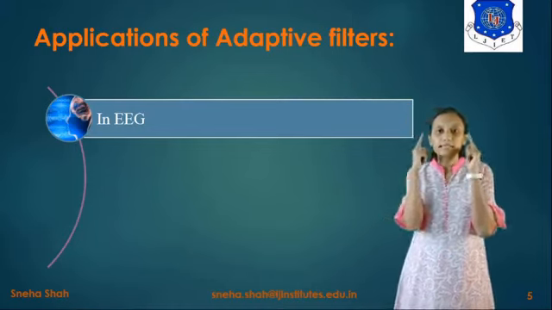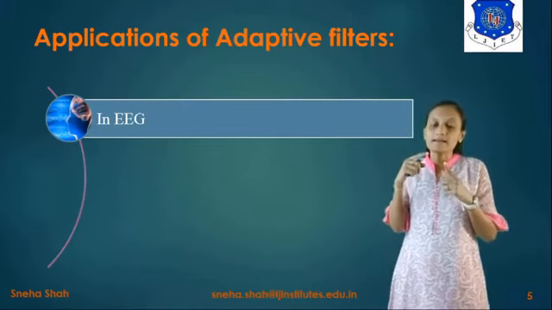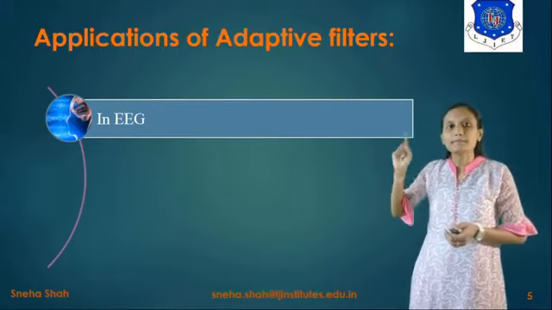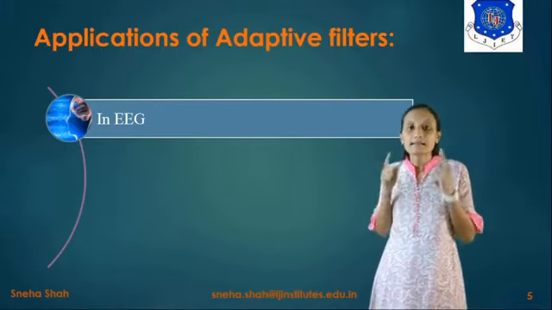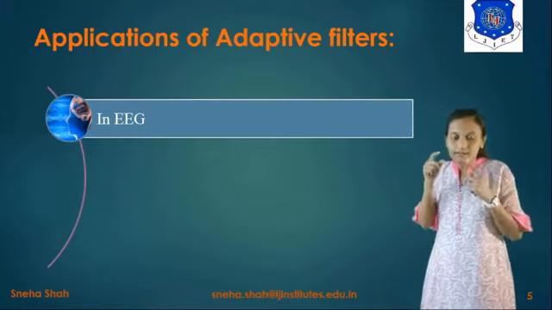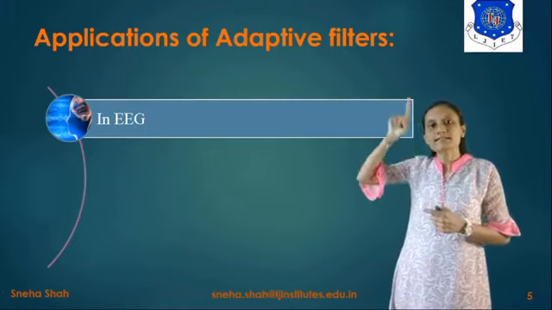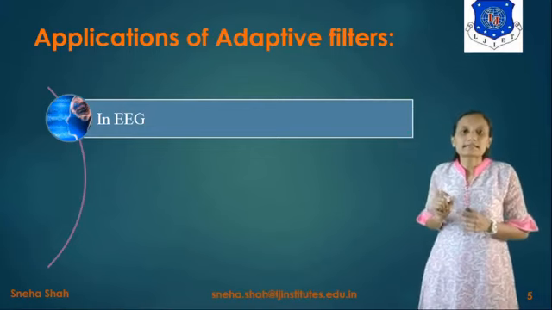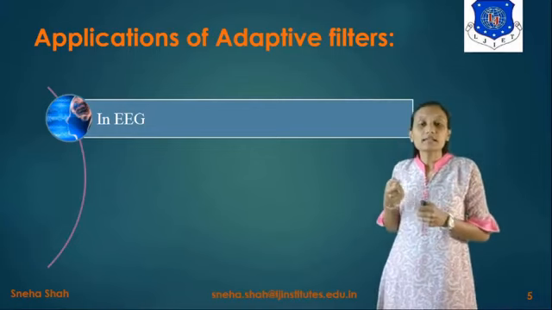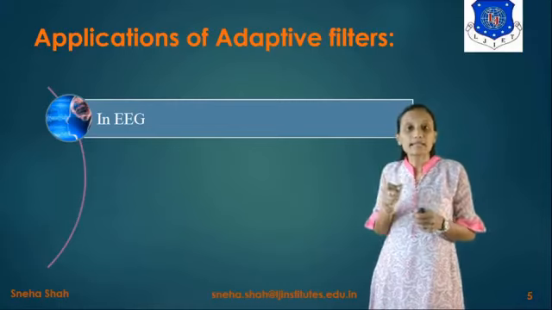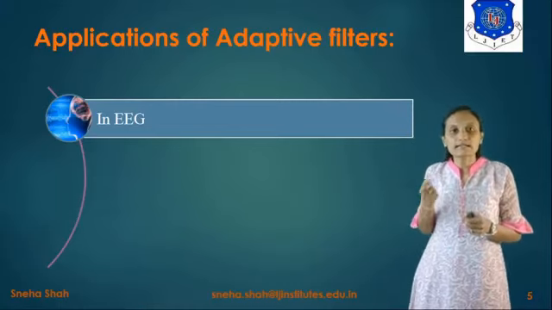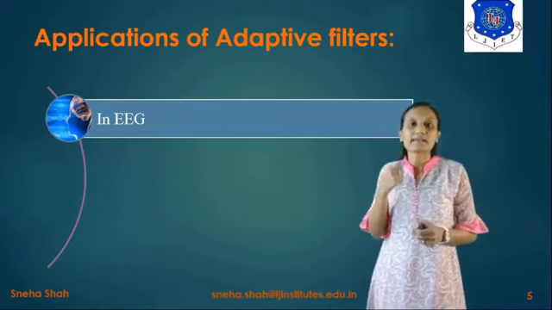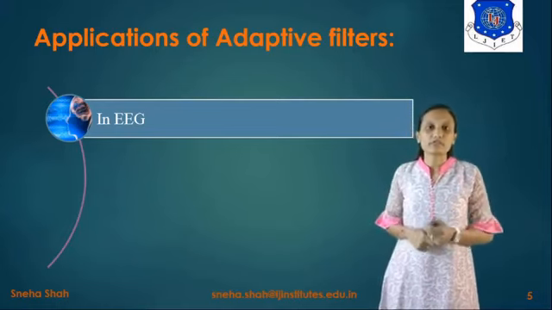So for that, suppose electrodes are connected over here and we have to see the movement of the signal of the brain, right? But as the electrodes are connected over here, because of blinking of eyes, it will create a signal. So it will be considered as a change of the brain signal. But actually it is a change of the signal due to the eye blinking, right?